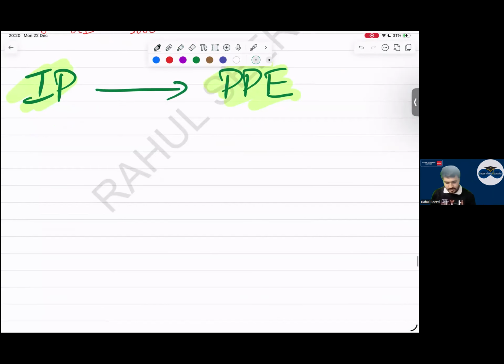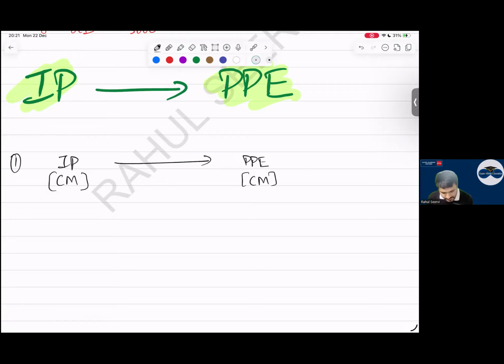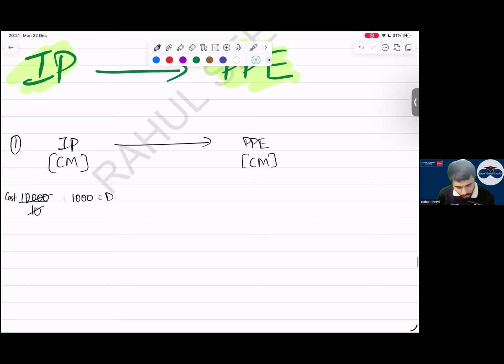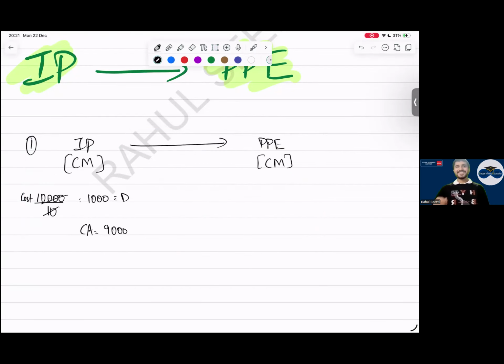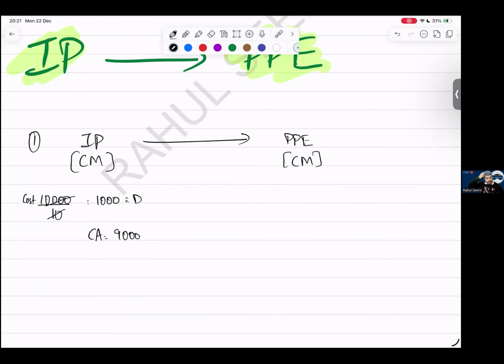See now, case number 1 here, IP to PP. Can I say here what will be the cost model? Sir, cost model. Can I say 10,000 is my cost? If I've written cost here as 10,000 and divided, understand that the amount which I'm calculating is your depreciation. This is my depreciation. What is my carrying amount, everyone? 9,000. A question to everyone: where will I record this depreciation? Which category? In the P&L investing category.